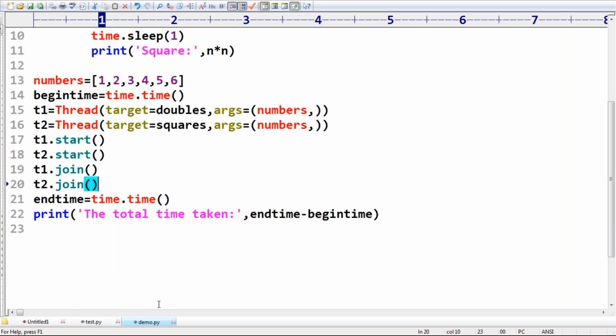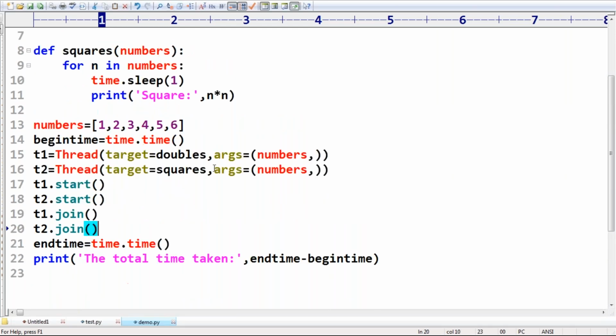Why are we passing a tuple as the argument? Because in the Thread class, the args variable is always expecting a tuple. That's why we are passing a tuple as the argument. Divya, the args argument is always expecting a tuple. That's why we are passing it.